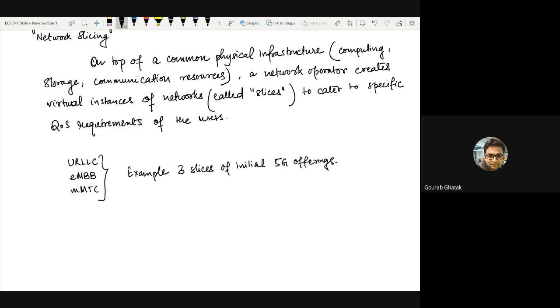So initial 5G offerings will be created when the network operators create three types of slices, and each slice will be characterized according to its QoS requirements. Which means if a user comes into the network and connects to its nearest base station, it will send a packet containing some information about its QoS requirements. What does QoS mean? QoS stands for quality of service.